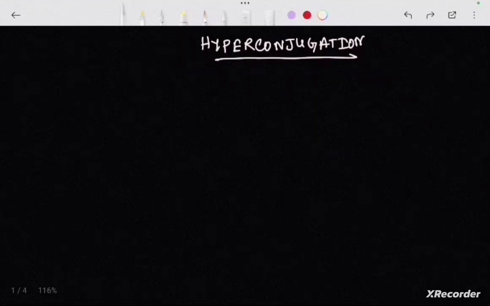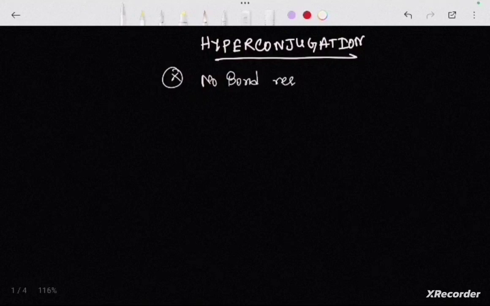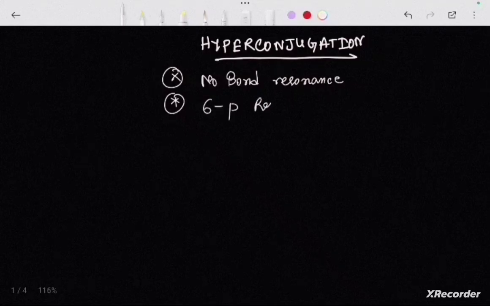So we are starting with hyperconjugation. Hyperconjugation is also known as no bond resonance. It is also known as sigma pi resonance.